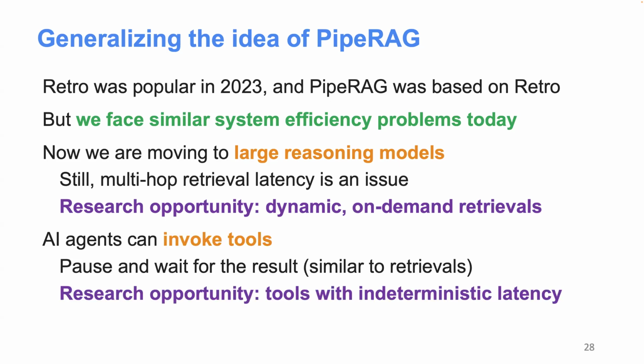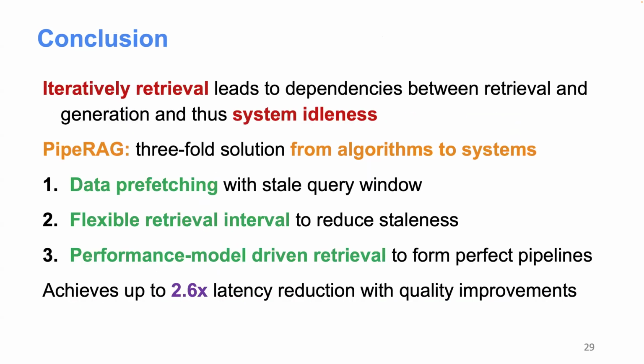Also, now AI agents can invoke tools or even interact with each other. When I invoke these tools, these agents basically pause and wait for the results to be returned. Although it's not retrieval, the system efficiency issue is actually very similar, because the model will wait before it can do anything further. And this waiting process can sometimes see even non-deterministic latency. So how can we improve systems for agents like this? It's also a very interesting question.